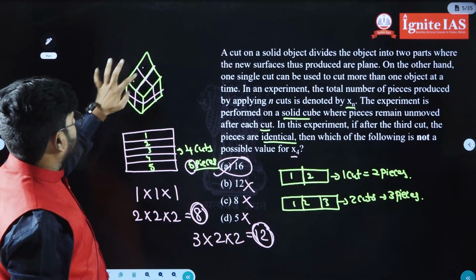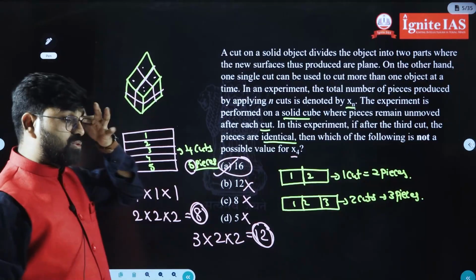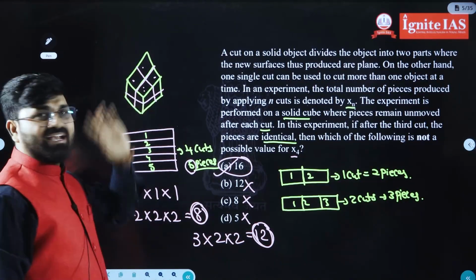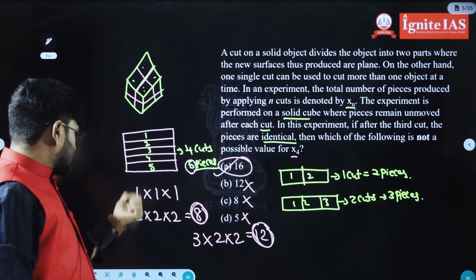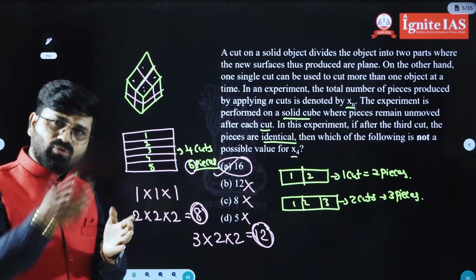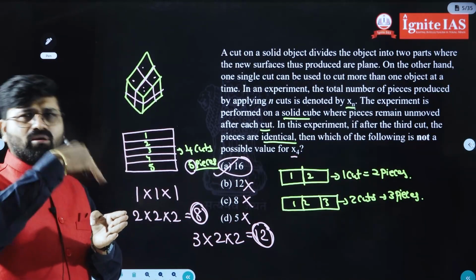See, 1, 2, 1, 2. Everywhere, if you see 2 pieces like that, in total you will be having 8 pieces. If you do one more cut, which is the fourth cut: first cut, second cut, third cut. The fourth cut you have to go along the length or breadth or height.